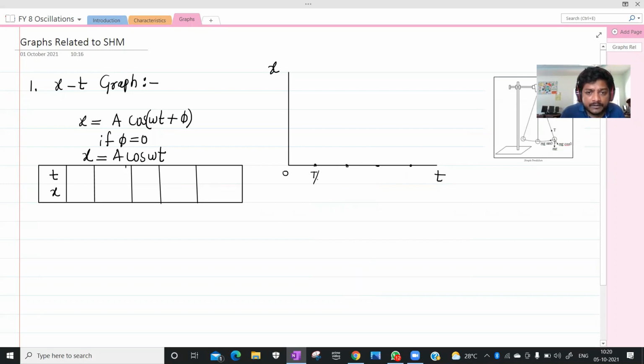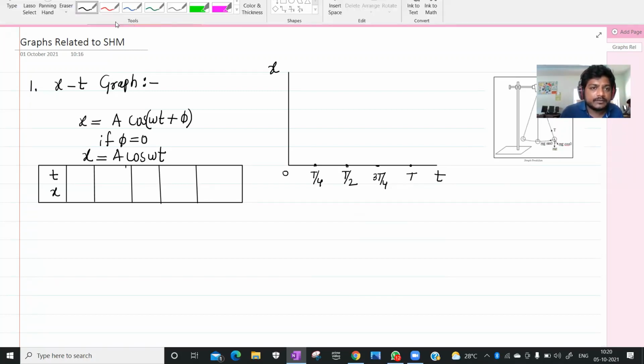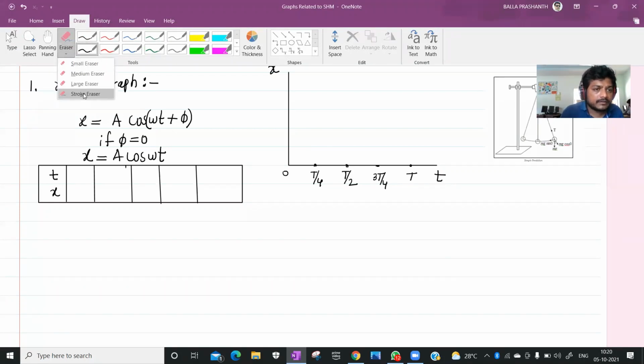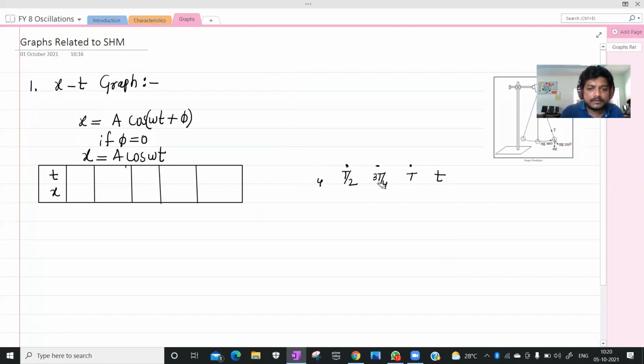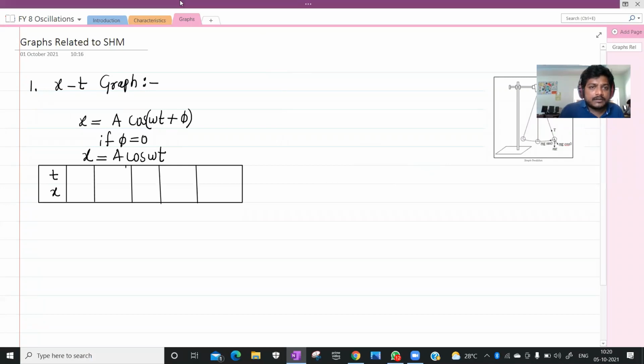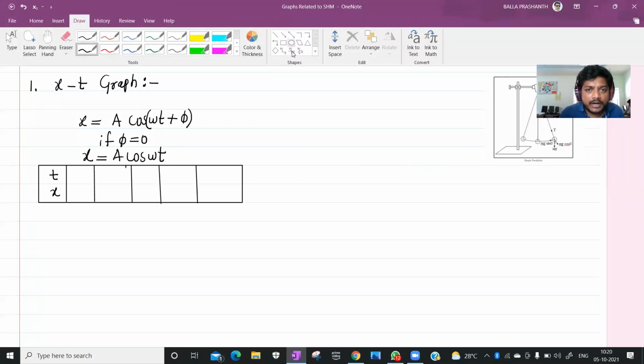This is T by 4. This is T by 2. This is 3T by 4. And this is T. First graph I will show you. Remaining graphs you have to draw.